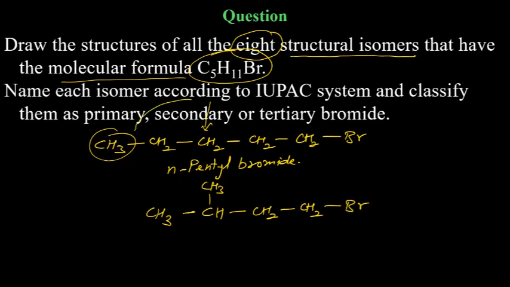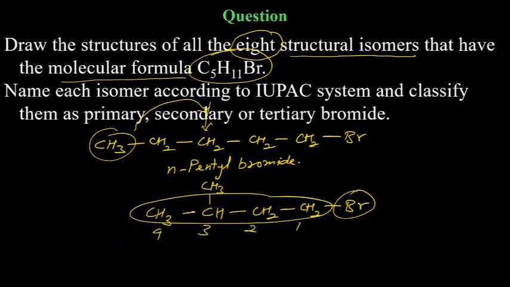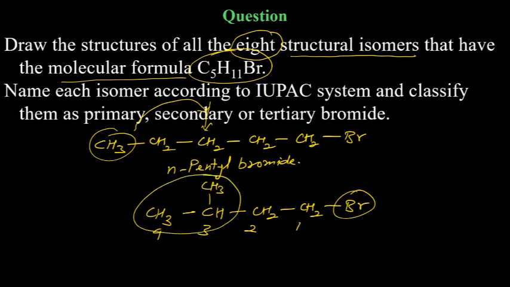What you did, you moved CH3 here as a branch. Again, the formula is the same, 5 carbons, 11 hydrogens, 1 bromine. So the IUPAC name will be 1 bromo 3 methyl butane. But the common name will be iso group, and since there are 5 carbons, isopentyl bromide.